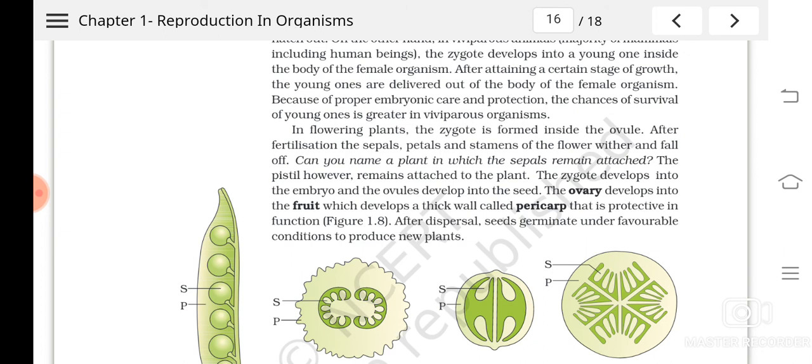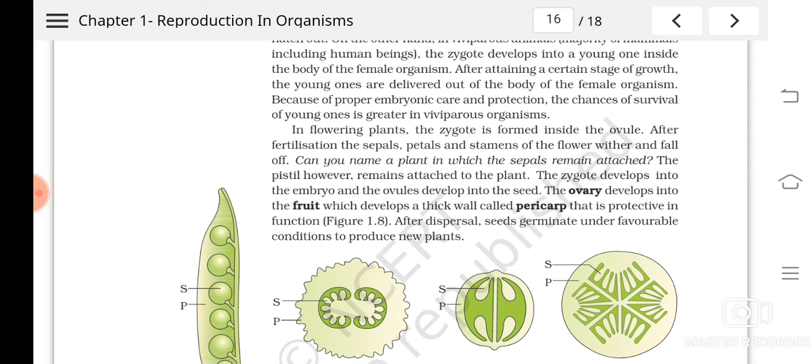Among these, the sepals, petals, and stamens all fall off after fertilization. Understood? And the zygote is formed where? Inside the ovule, isn't it? The ovule has the female gamete, and there fertilization occurs and the zygote is formed. This zygote develops into the embryo, and the ovules develop into seeds.